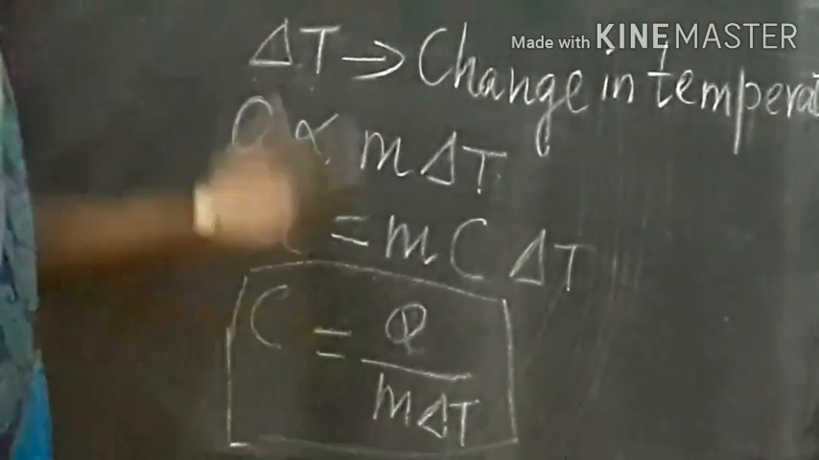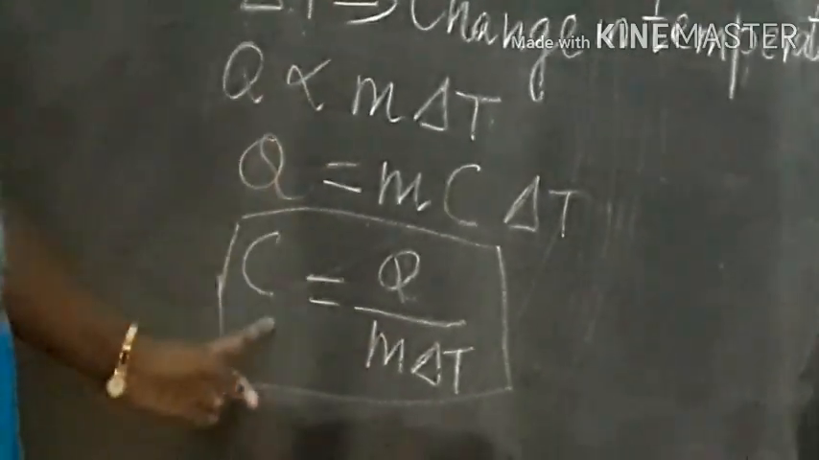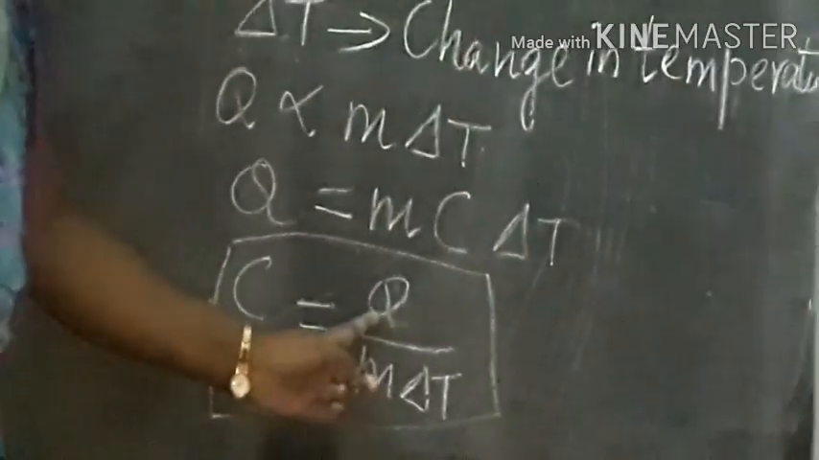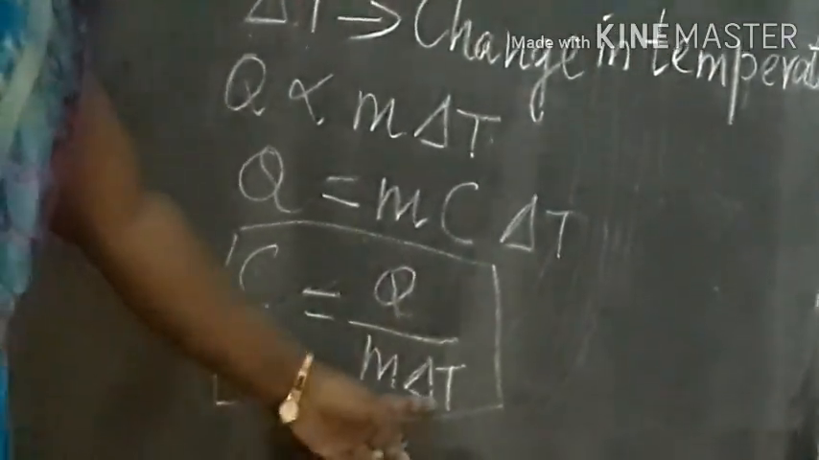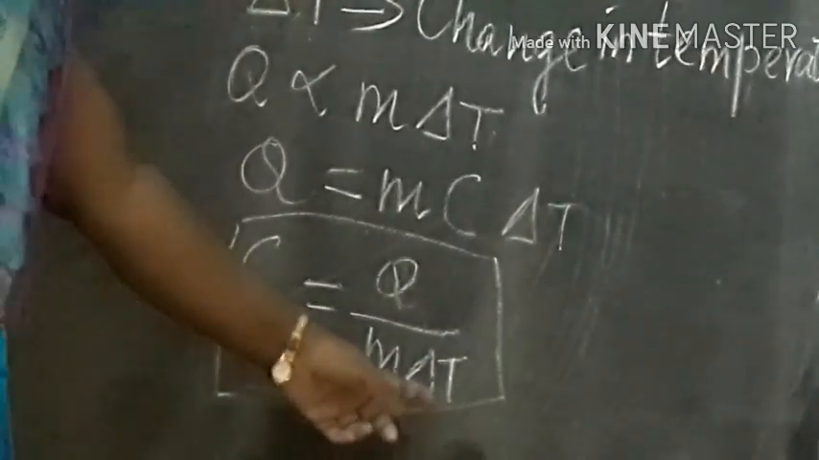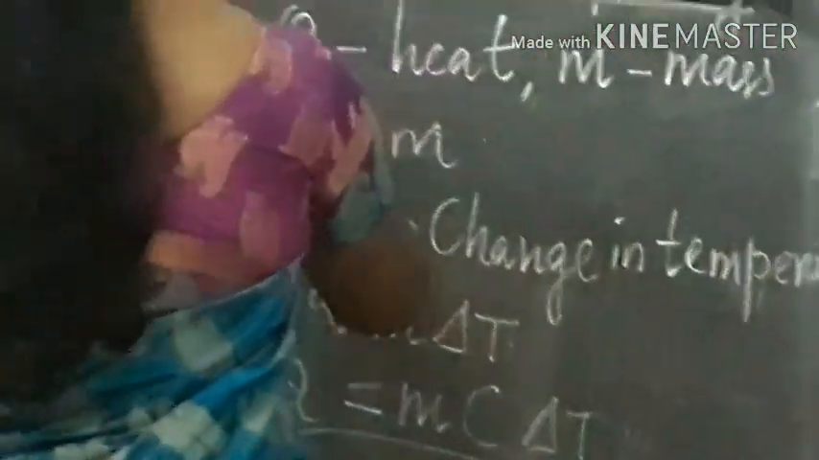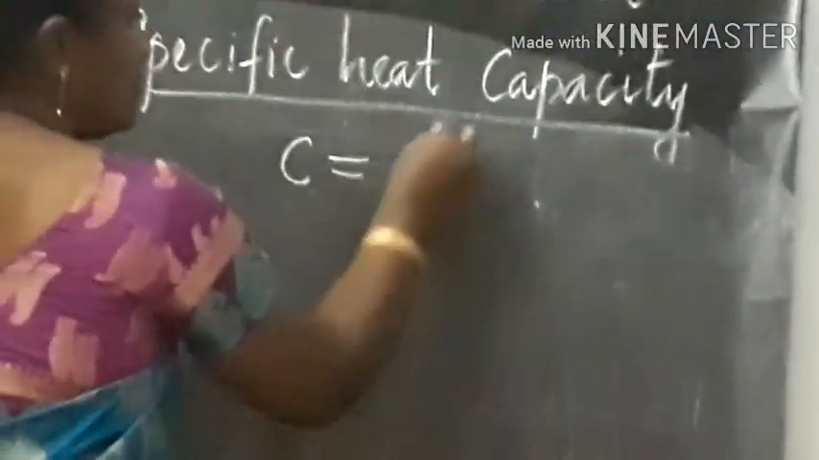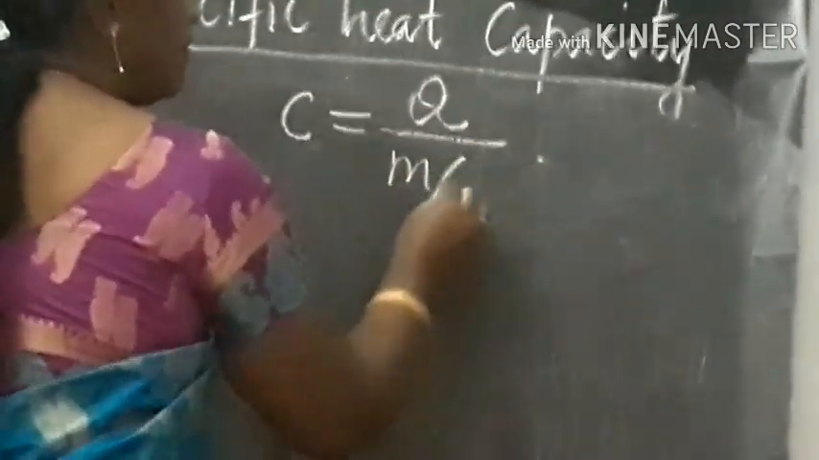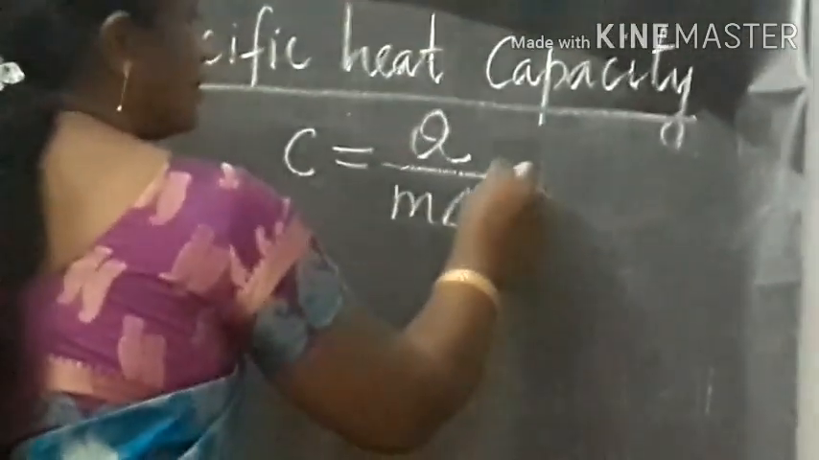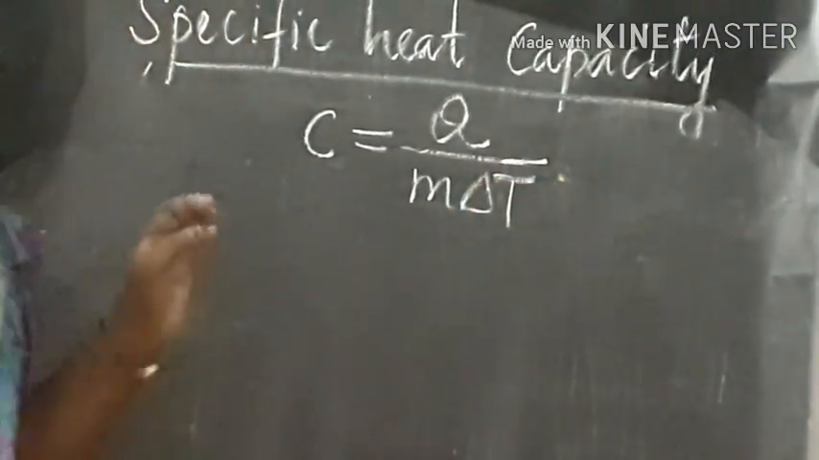So how will you define the specific heat capacity now? We know the formula C is equal to Q by M into delta T. Q is the heat energy, M is the mass of the body, delta T is the change in temperature. So now we have to define the specific heat capacity.